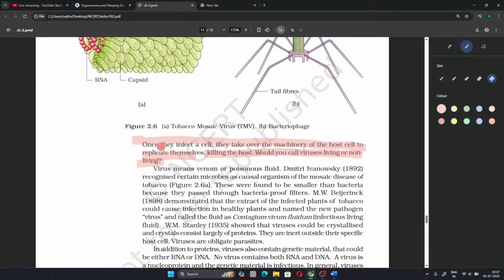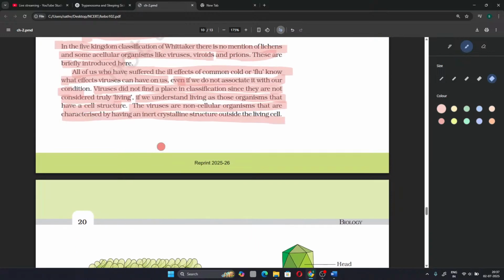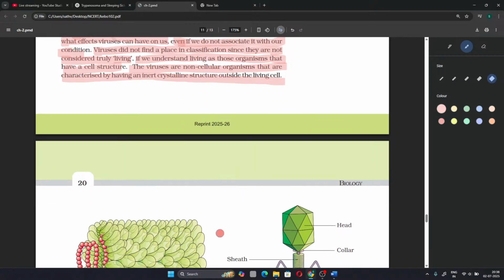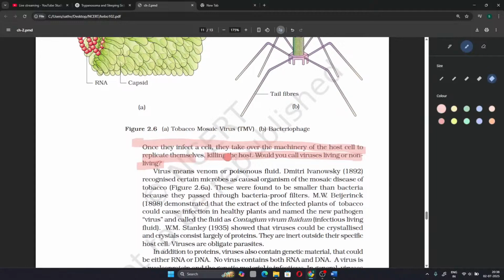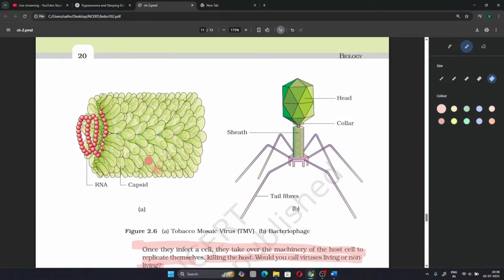Answer for that question, basically now we define them as acellular. Because of that, we did not include it in our classification, so it is acellular itself. They are just acellular. They have an inert crystalline structure outside the living cell. Here, this whole layer sheath is called a capsid, and single individual layers are called capsomeres. And the viruses may either have RNA or DNA as genetic material.